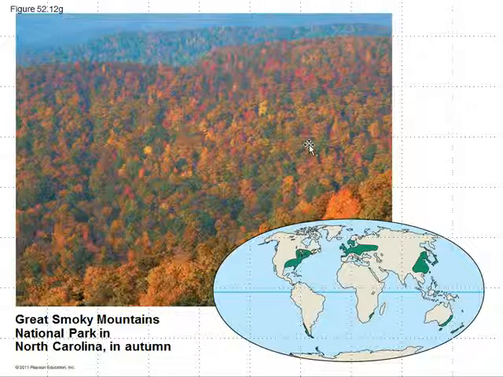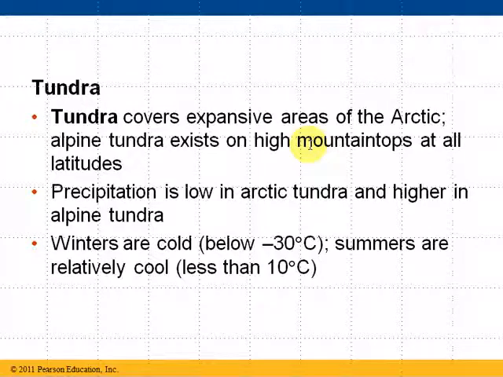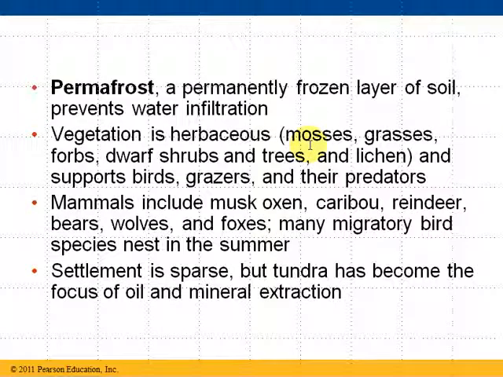The tundra is a large swath of land that happens to be in the Arctic areas of the world. The alpine tundra exists on high mountain tops in other parts of the world, but we're talking about cold, dry areas, normally far up north, low precipitation. Winters can be very cold, negative 30 degrees, and summers are not very warm, and they tend to be very short. We have something in the tundra called the permafrost, which is a portion of the soil that stays permanently frozen and never thaws out.